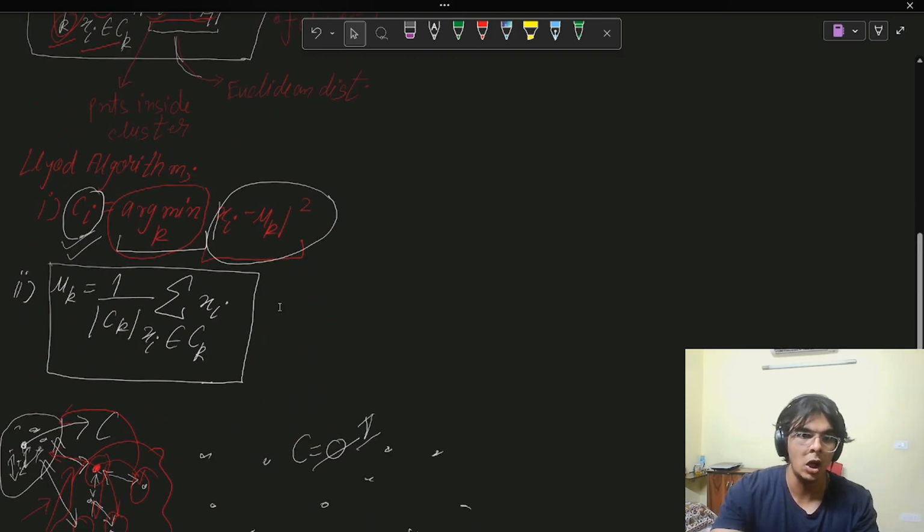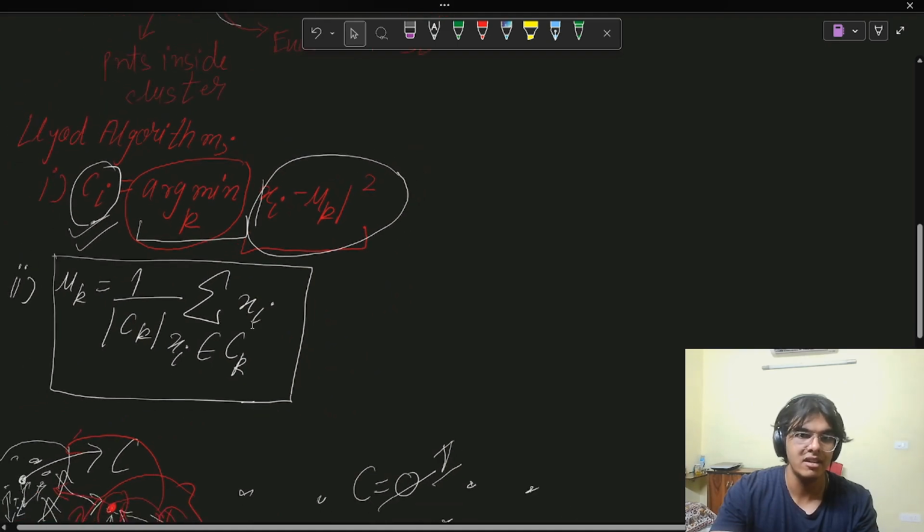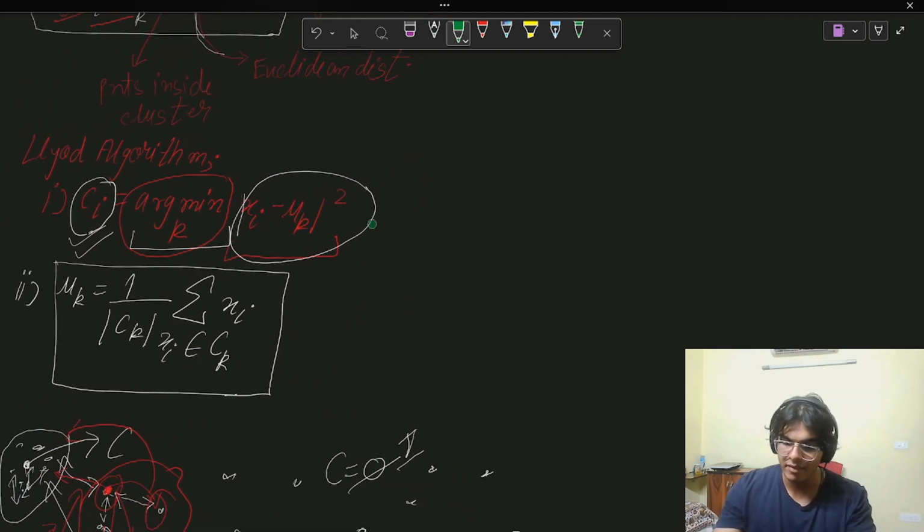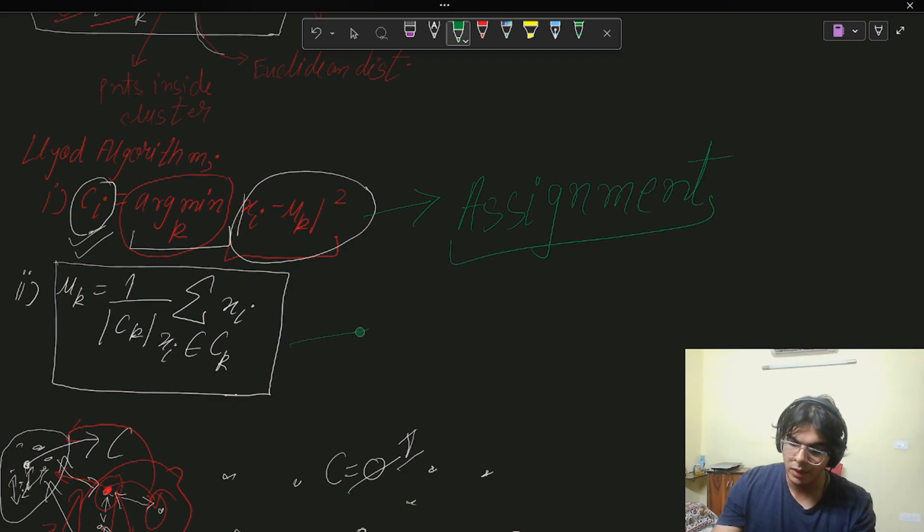This step right here in the Lloyd algorithm. In this step, that is exactly what we are doing. Once we have assigned the new points to a cluster, which is called the assignment step, we need to recalculate or recompute the cluster centroid, or the cluster mean. Why? Because it has changed.